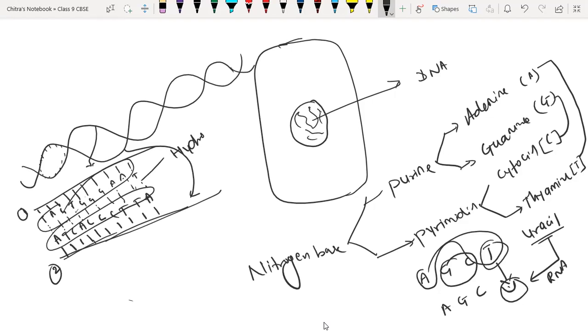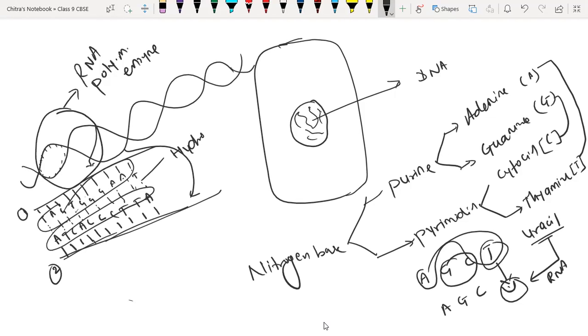During protein synthesis, one of the enzymes attached to the DNA is called the RNA polymerase enzyme.